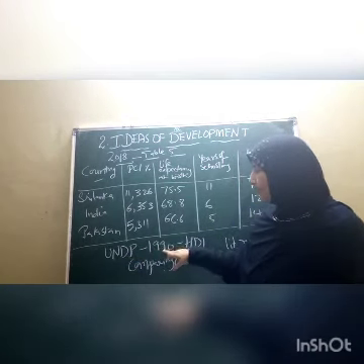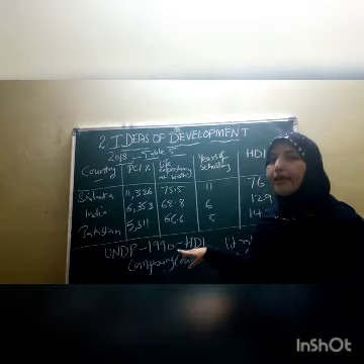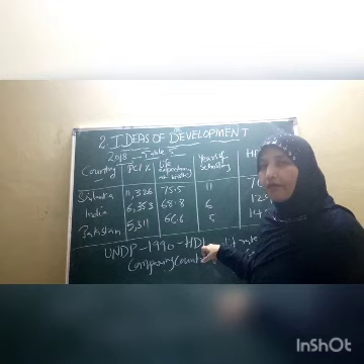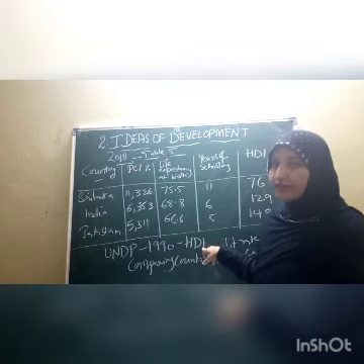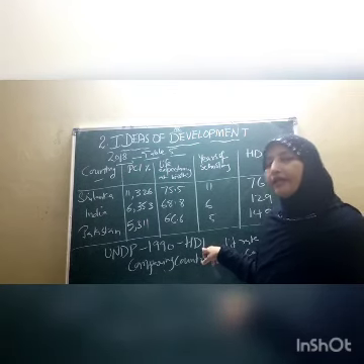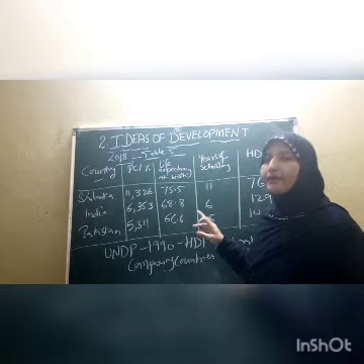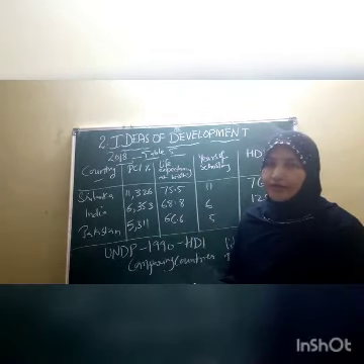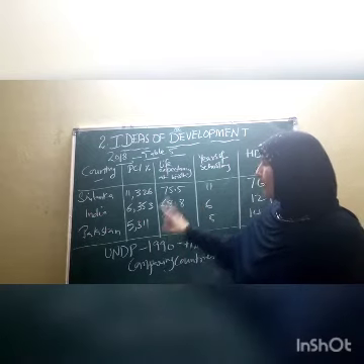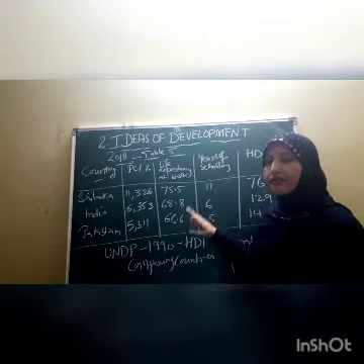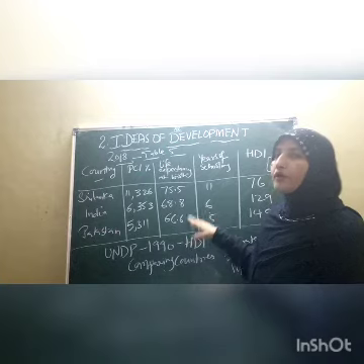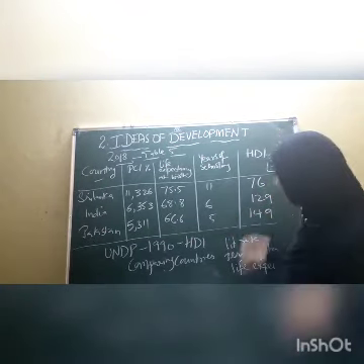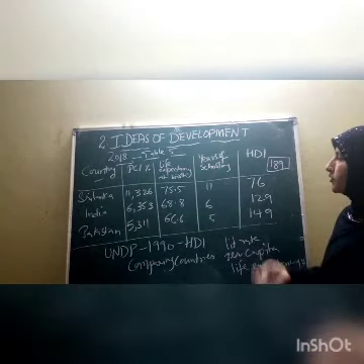In the year 1990, they presented a report on HDI, the Human Development Index. What is HDI, children? It means declaring a country as a developed country on the basis of per capita income, on the basis of life expectancy, and on the basis of the years of schooling.